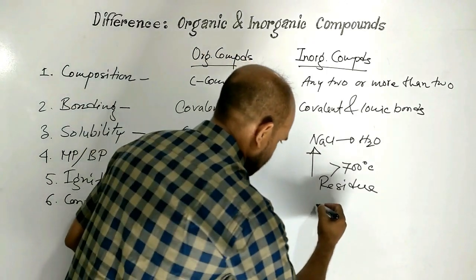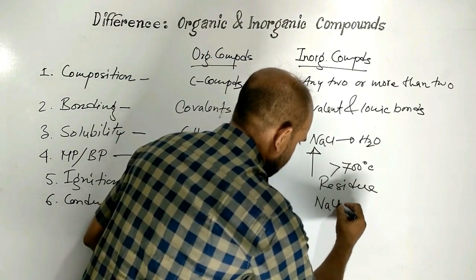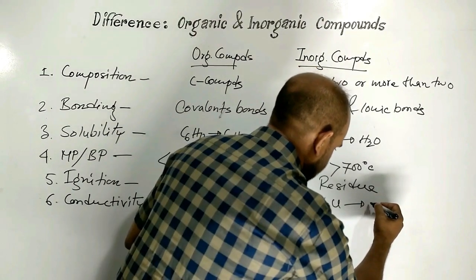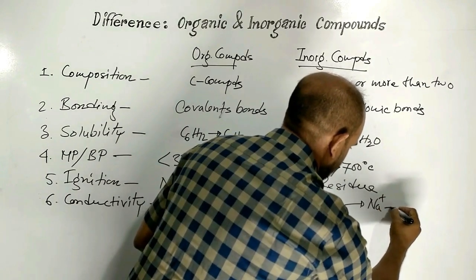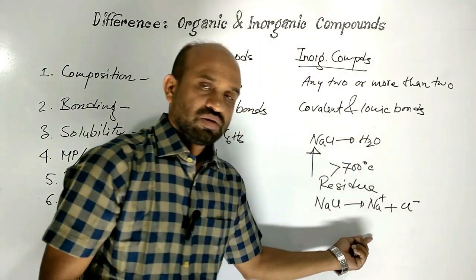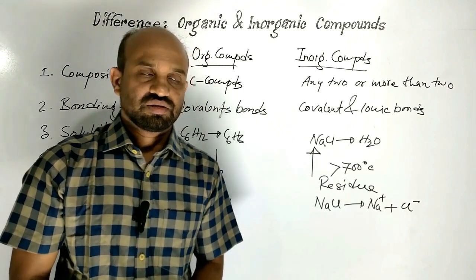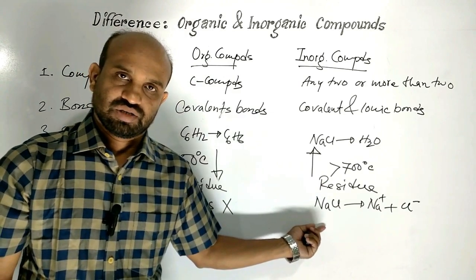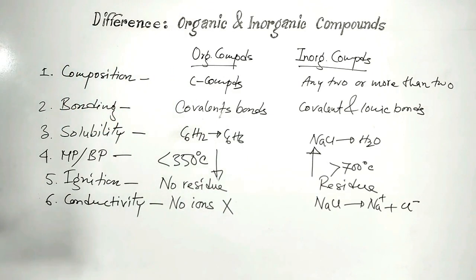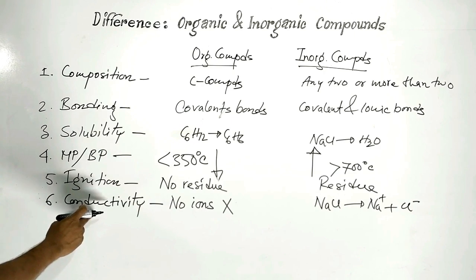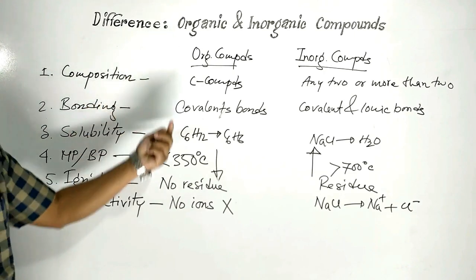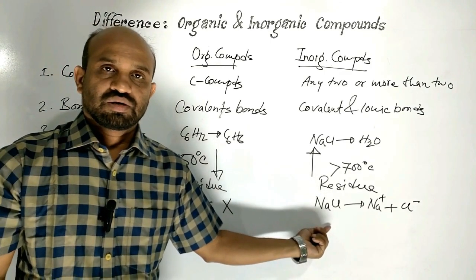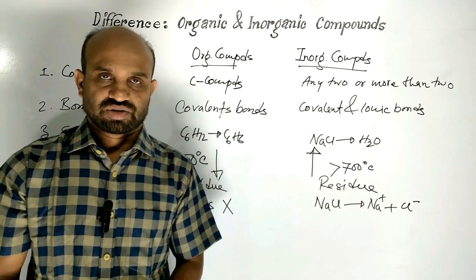On the other hand, inorganic compounds, after dissociation, ionize to ions. With the help of these ions, inorganic compounds can conduct electricity. So, regarding conductivity, organic compounds cannot conduct electricity, but inorganic compounds can conduct electricity.